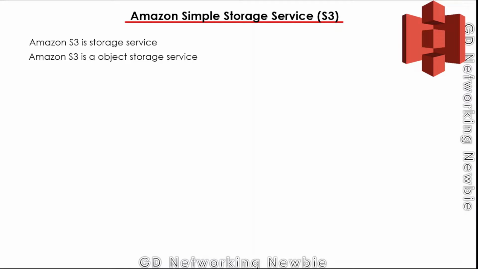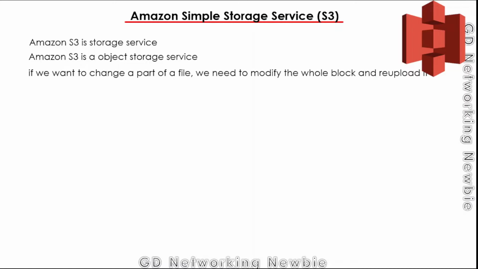Now this S3 is actually an object storage service. Object storage service means, do we have some other storage services? Yes, we have other storage services as well, like EBS, that is Elastic Block Store, and EFS, that is Elastic File System. So what we are discussing is the object-based storage service provided by Amazon.